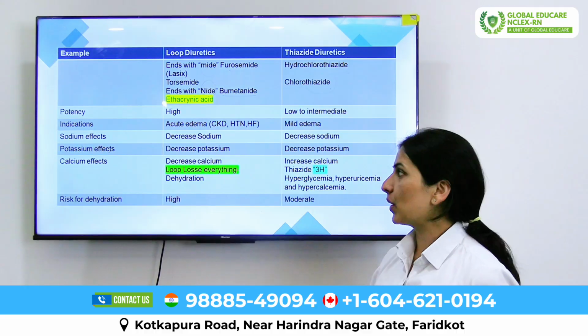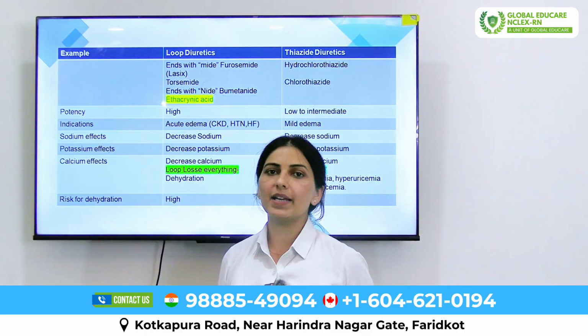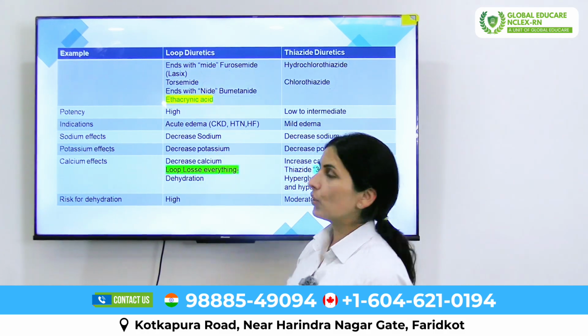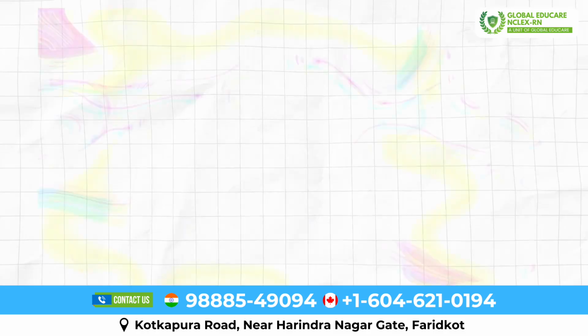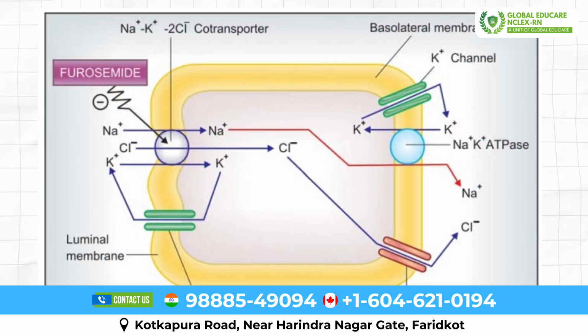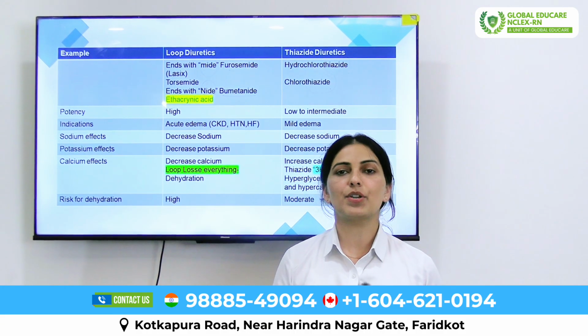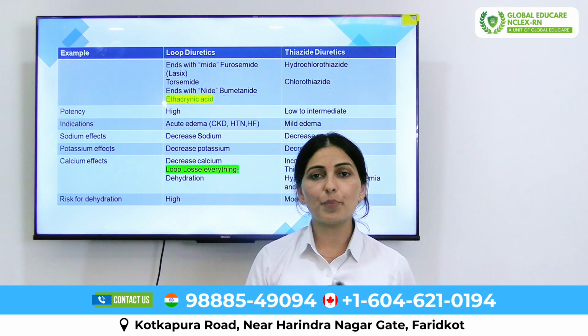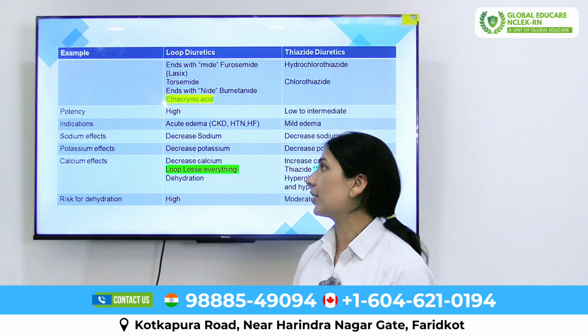Next, we'll discuss the potency, like how the drug works inside the human body. Loop diuretics are highly potent, used in chronic diseases, for example, when the patient has chronic kidney disease, heart failure, or severe edema. Loop diuretics have high potency to remove the excess water from the body.